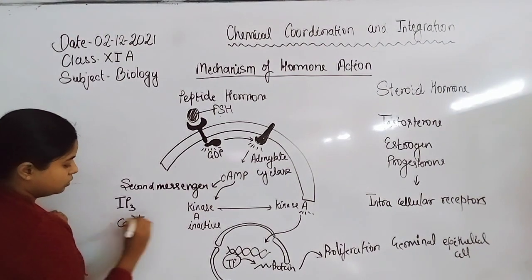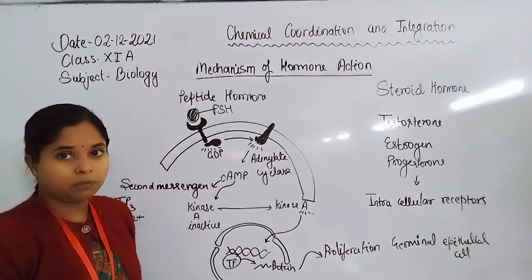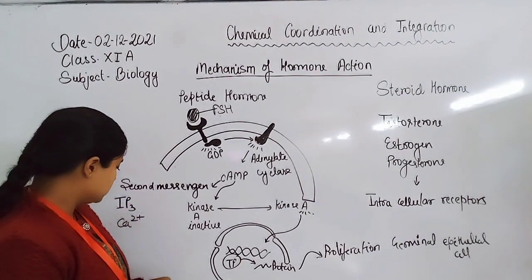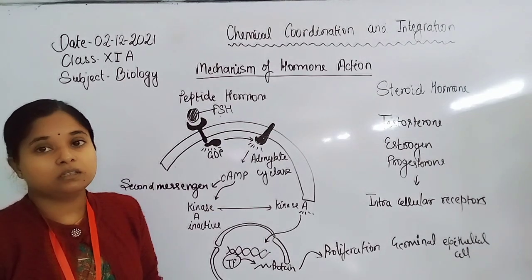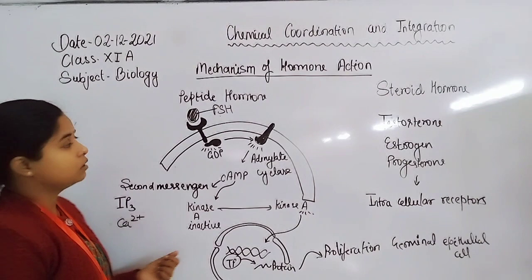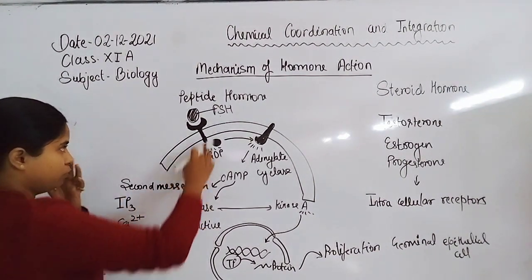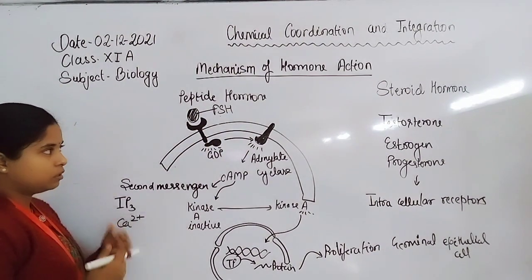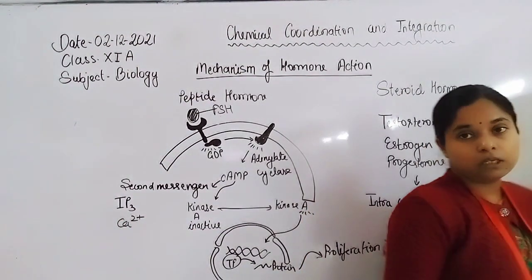Calcium ion also functions as a second messenger, activated by calmodulin, for another type of hormone. So these are the mechanisms. This is the mechanism of hormonal action of FSH, a peptide hormone, and another one is the steroid hormone.